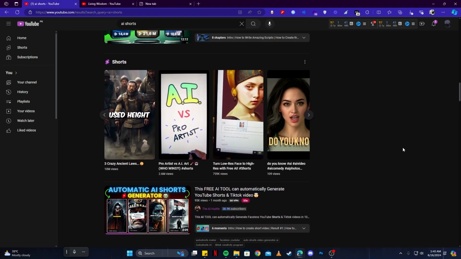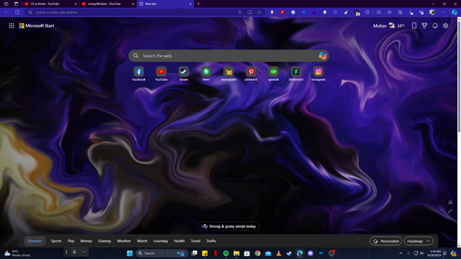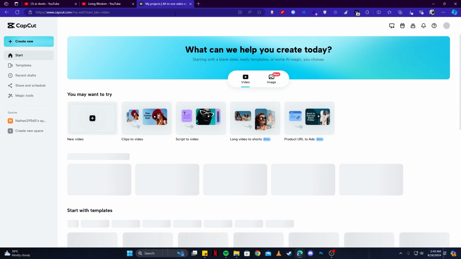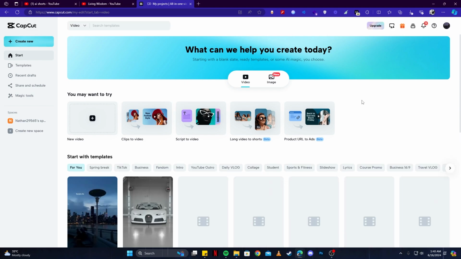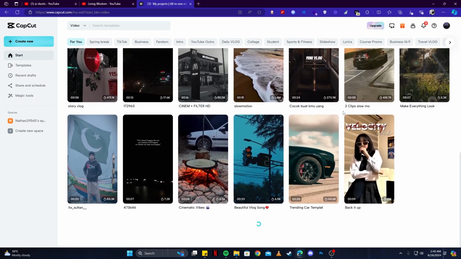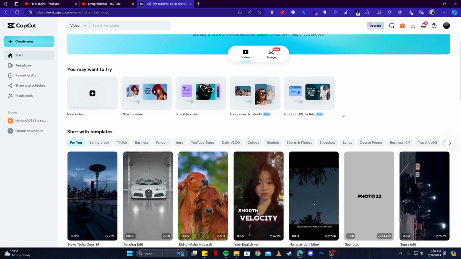Now on a second thought, you can of course make your own videos by the use of tools such as Adobe Premiere Pro or CapCut, and then use AI to generate images and a script. Like for example, you can go to ChatGPT and tell a story and then it will create the script for you. And then you can use tools like CapCut, where you will come and put all of your images generated with the use of AI and put them all together. But that will require you to buy their premium packages. For example, for CapCut, in order to use all the features and cool effects, you may have to pay a premium fee. And the same goes for the image generation tools.